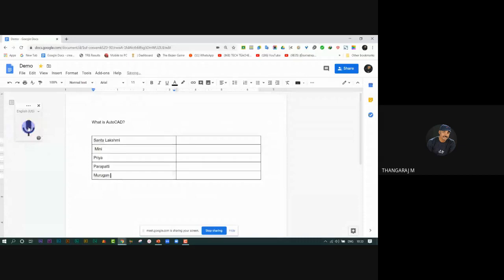This is a very useful tool for you, instead of typing.